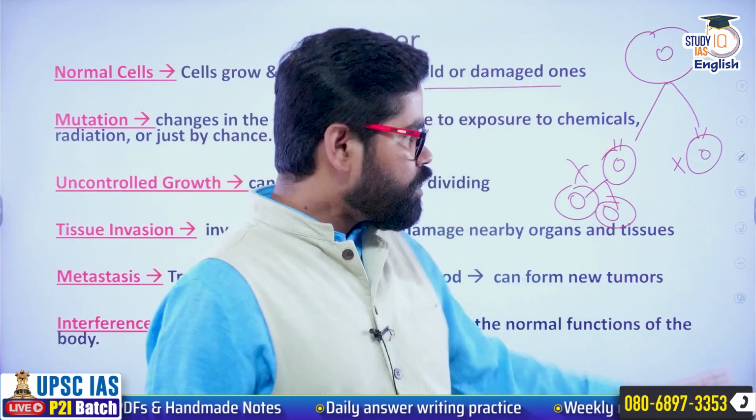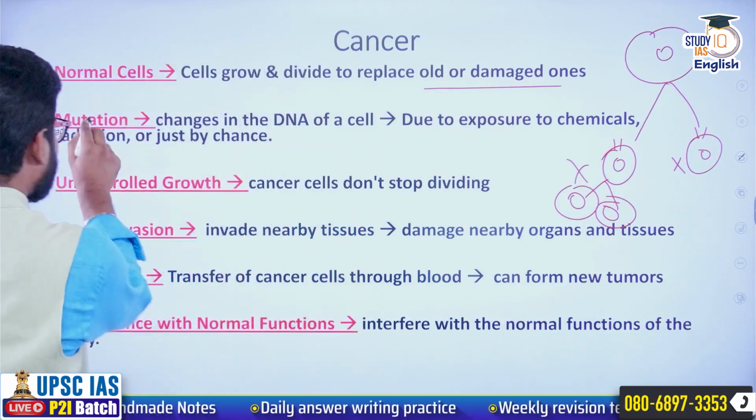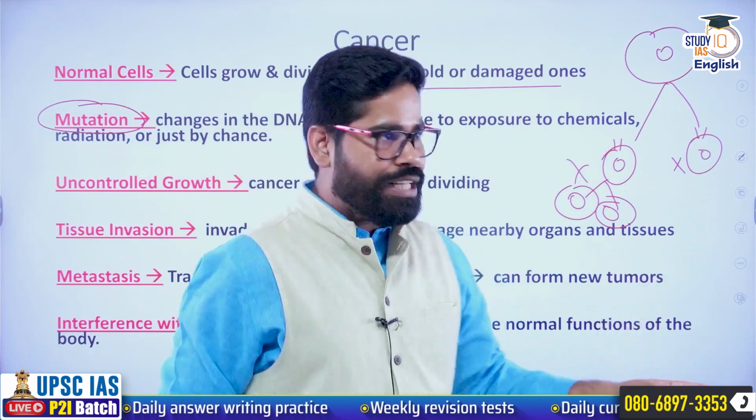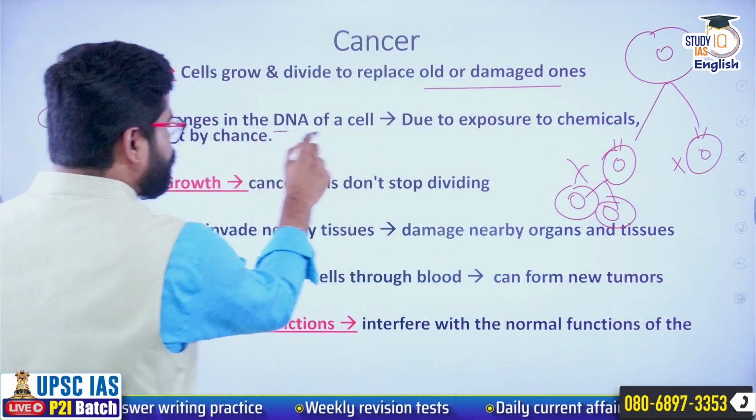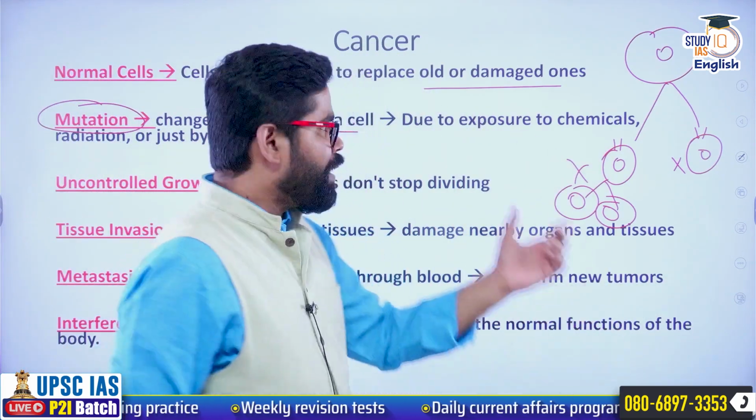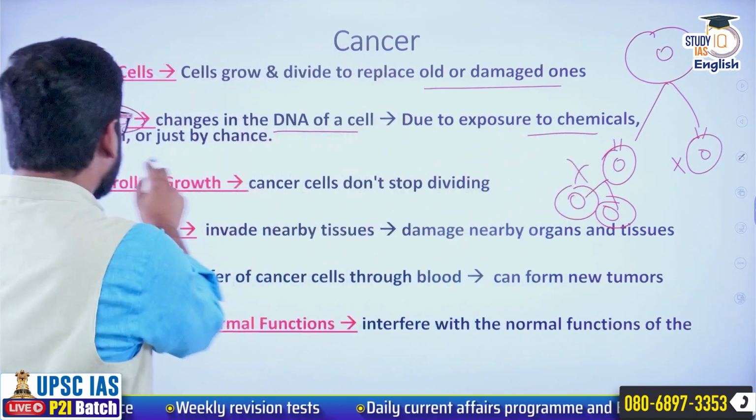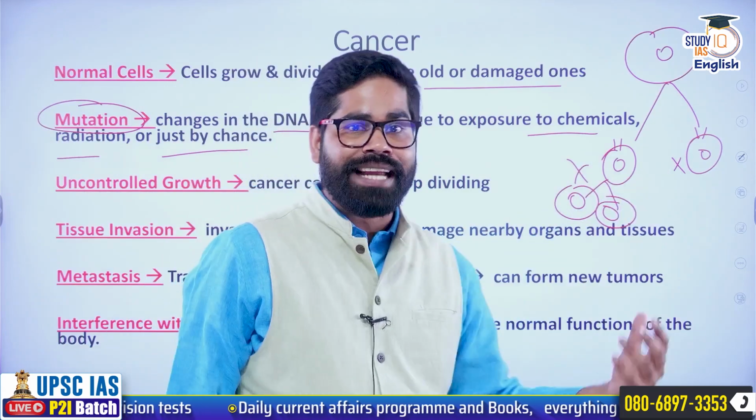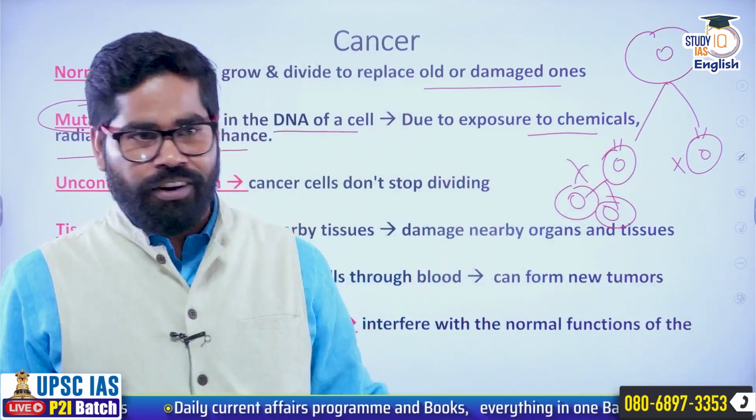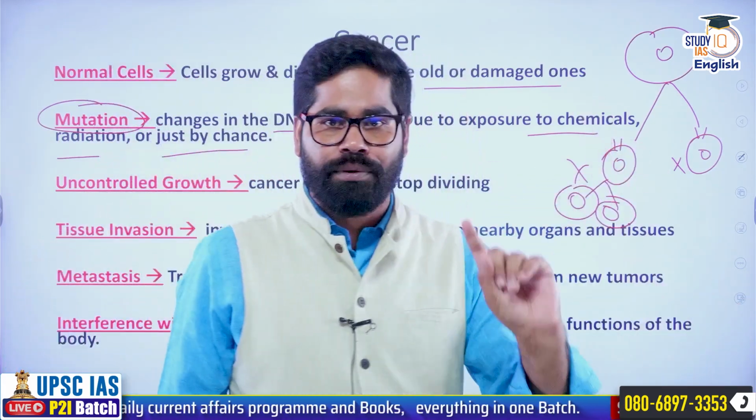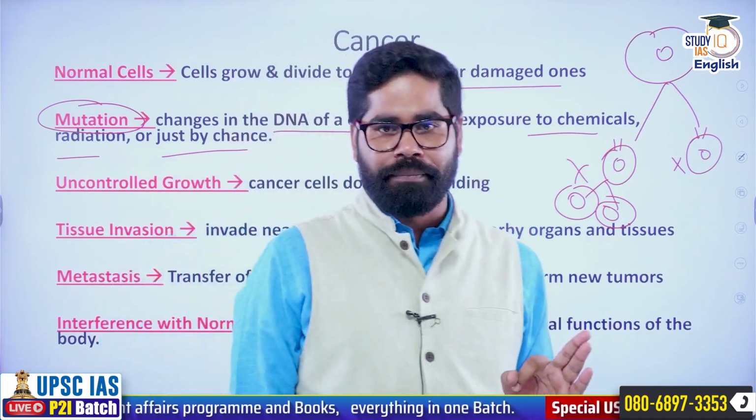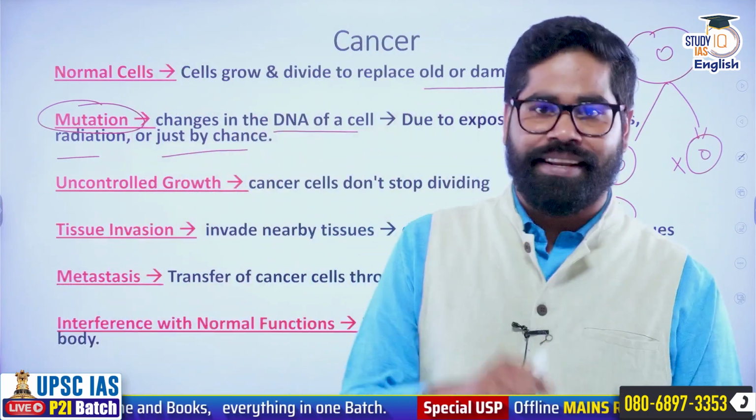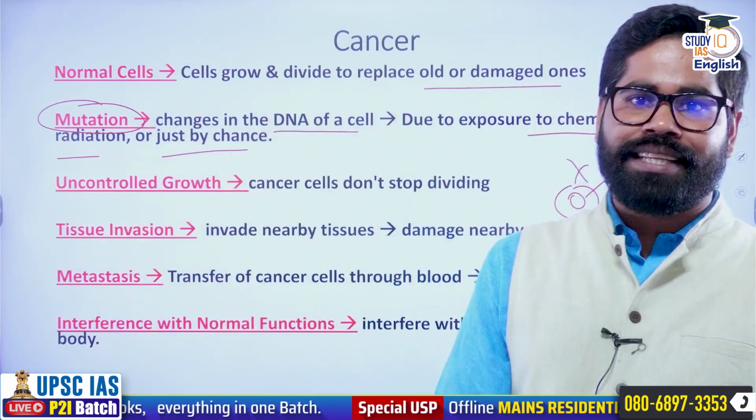So first of all, what we have seen is that it has got a mutation, means there is some defect. Now this defect might have been caused due to the change in DNA. It may occur due to exposure to chemicals, radiation, or just by chance. Like here we have assumed it happened just by chance. So first thing, there was a mutation, there was a defect in our genetic material. Now this defect has not been recognized. It has not been detected by the immune system.